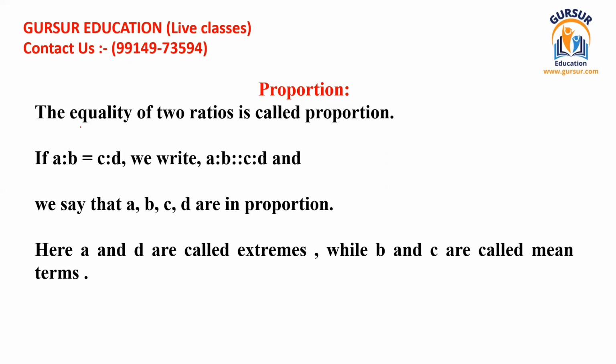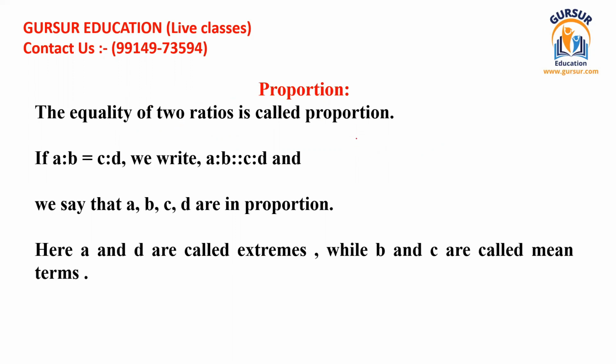So what is proportion? The equality of two ratios is called a proportion. I told you that if you understand ratios, only then will you be able to understand proportion. What does it mean? I taught you ratio yesterday. A ratio is simply A ratio B, and this line is saying the equality of two ratios.